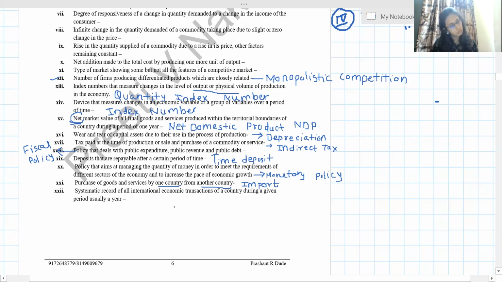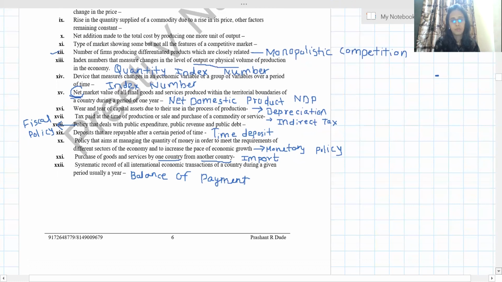Next, this is the last question. Systematic record of all international economic transactions of a country during a given period, usually a year. This is called, in the last topic they have written this, balance of payment. Balance of payment, receipt, payment. Okay, so we have finished this type.